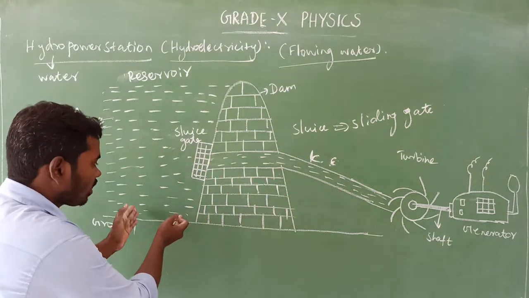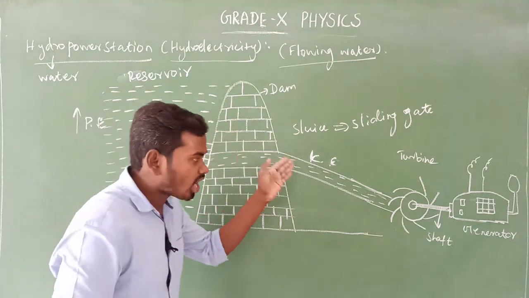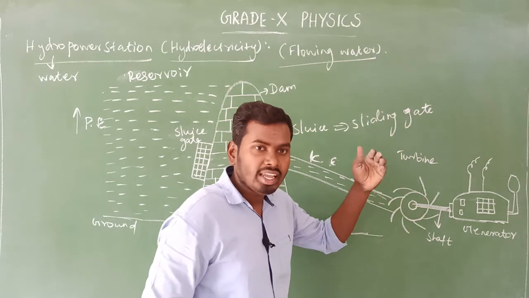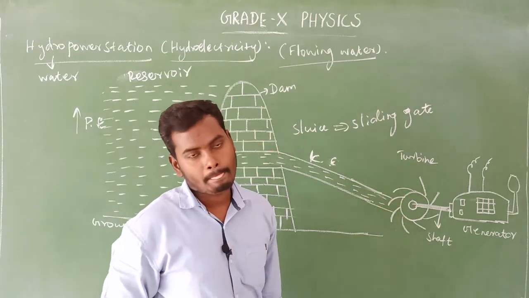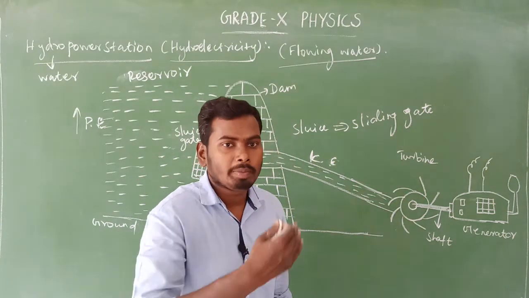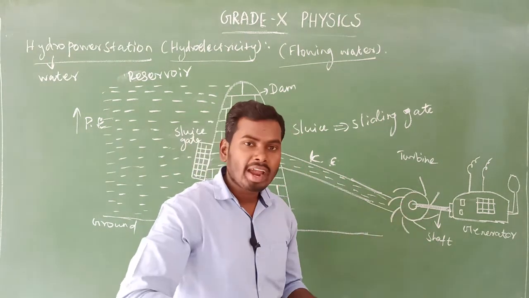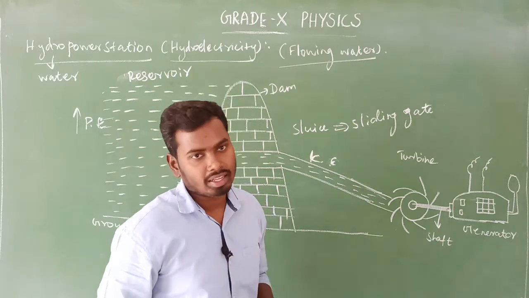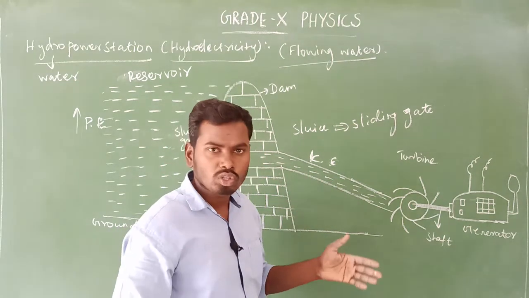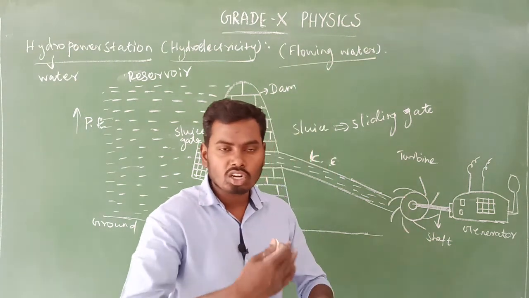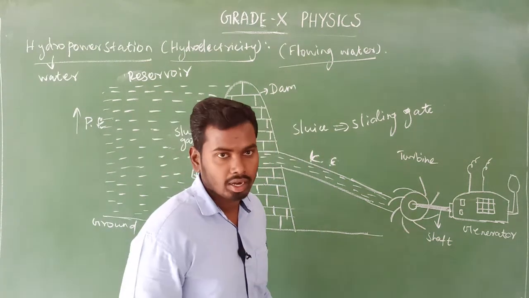Here the potential energy of the water changes into kinetic energy, which flows through the pipe and falls on the blades of the turbine, which means the propeller. Because the water flows at very high pressure, the turbine starts rotating very fast automatically.